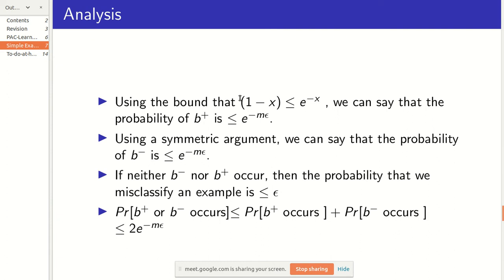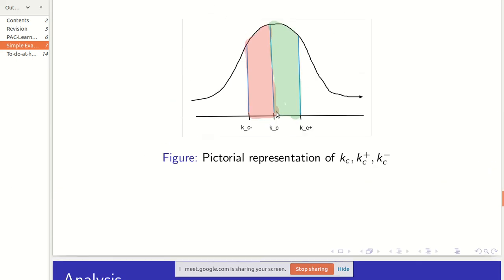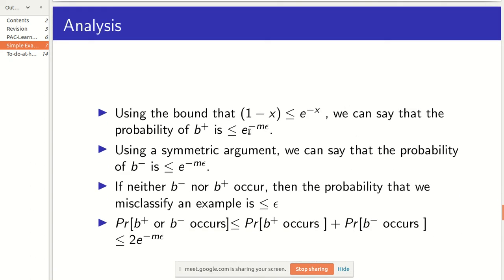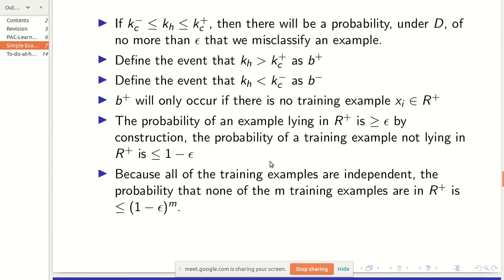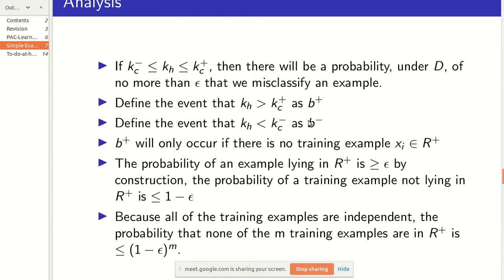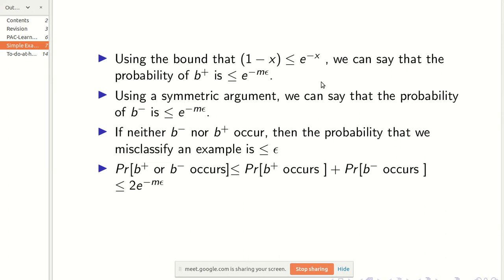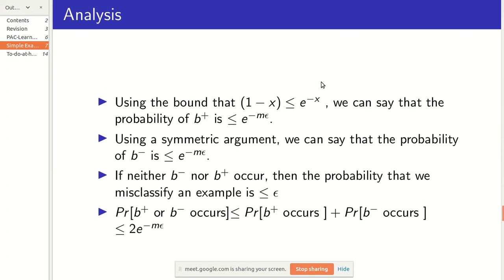And a basic thing, we have this inequality which is 1 minus x is less than or equal to e to the power minus x. So we can say that the probability of b plus is less than or equal to e to the power minus m epsilon. So the probability that this event occurs is upper bounded by this expression. And you can give a similar argument as to why this b minus event is upper bounded by this particular expression here. It's a similar analysis, just symmetric, as you can observe.